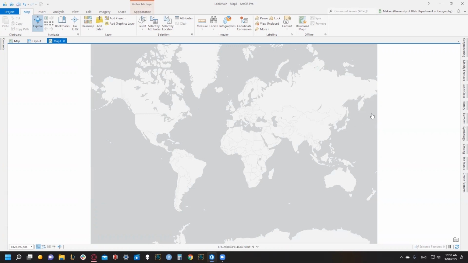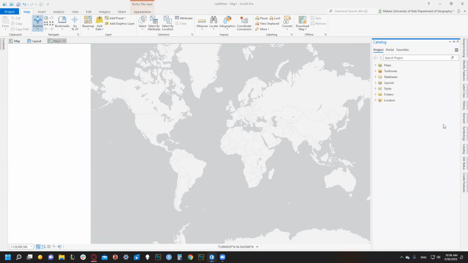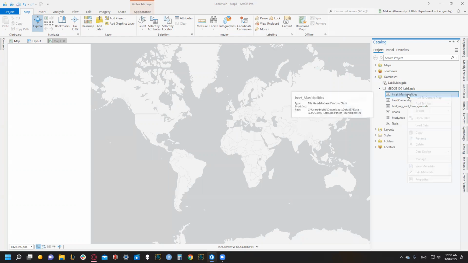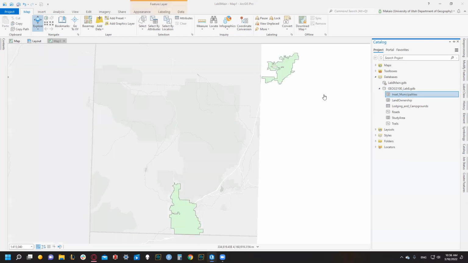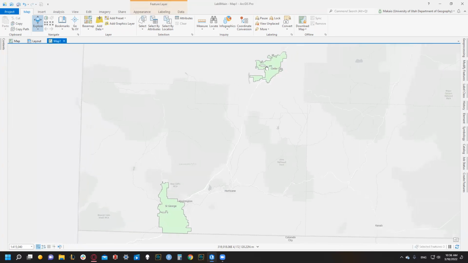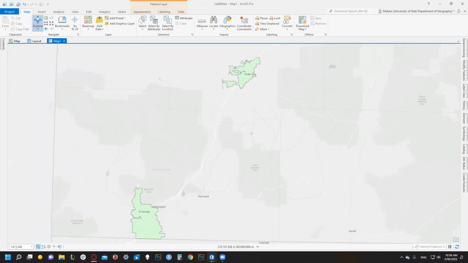So we have this. 9A asks us to create a municipalities feature. So we can go to the geoprocessing, category, catalog. The catalog pane, the database we've been working in, and then we can add our inset municipalities right here. Okay, so we have Cedar City and St. George. We need to label the 2 cities.